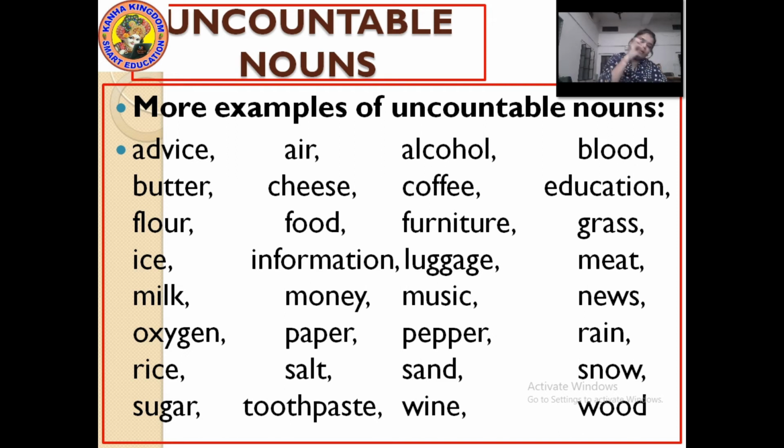Here one thing is to be noticed, which I told you in the starting: uncountable nouns cannot be counted is a fact, but uncountable nouns are always in singular form, which has to be kept in mind. So these were the lists of countable and uncountable nouns. Further, we will move to some, any and no.